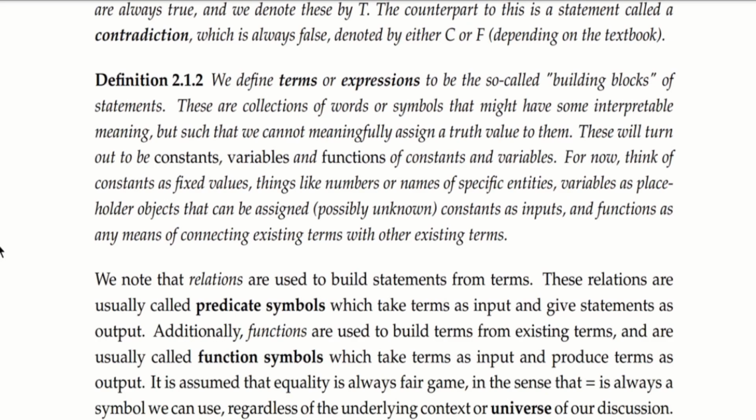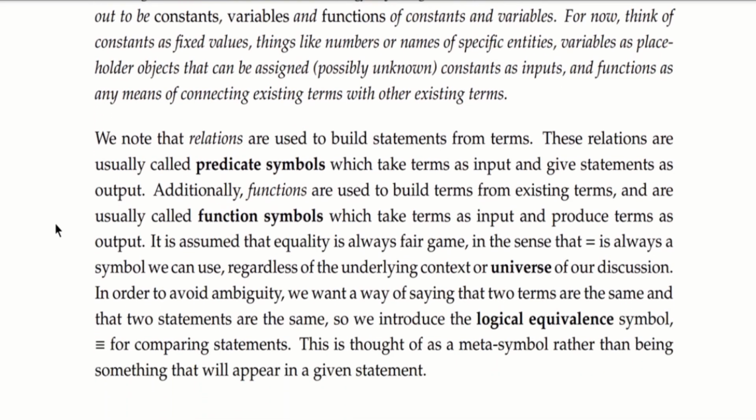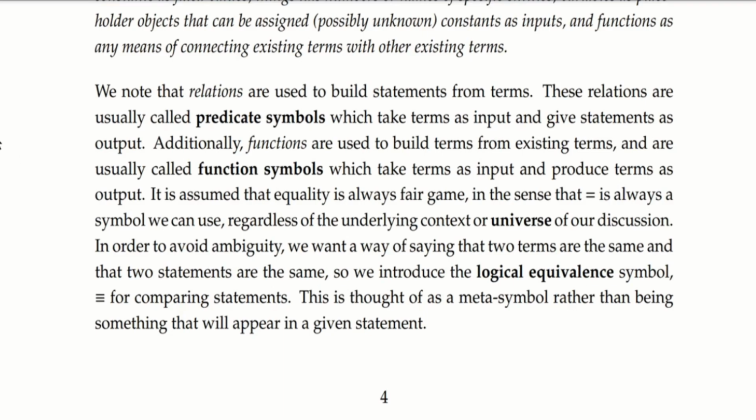We define a term or an expression to be the so-called building block of the statements that we mentioned earlier. These are collections of words or symbols that might have some interpretable meaning, but not enough to the extent that we can say that they are true or false. These will turn out to be things like constants, variables, and functions of constants and variables. For now, we think of constants as like fixed values or numbers and names of specific entities, and variables are placeholder objects for those things. Functions are any means of connecting existing terms with other terms. We can think of something like plus or multiply in terms of functions.